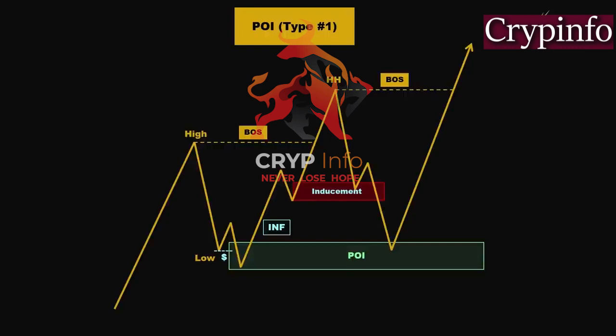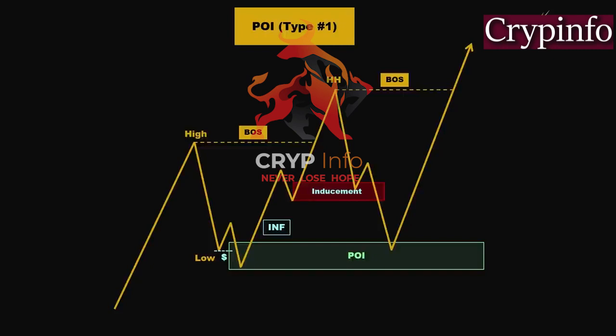Price intentionally tried to create a structure that would mislead traders into thinking that the price was about to reverse to the downside. This induced traders to enter the market by opening sell positions and setting their stop losses above the internal high. However, contrary to expectations, price quickly moved upwards, breaking the recent structure. This created a false demand zone and order block. It seems that the price was intentionally manipulated to mislead traders and generate additional liquidity for large smart money players, such as central banks and major financial institutions.